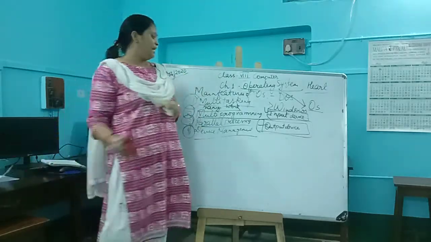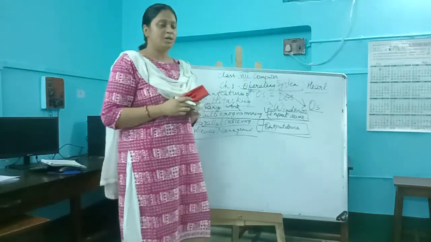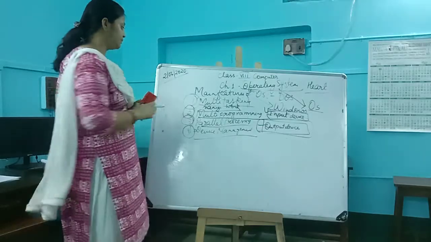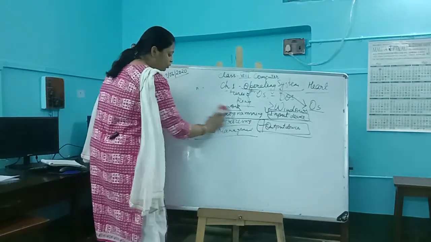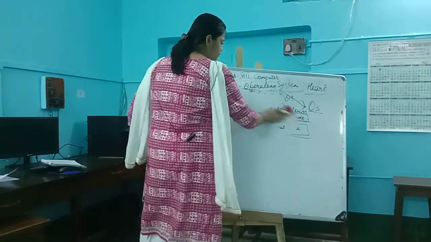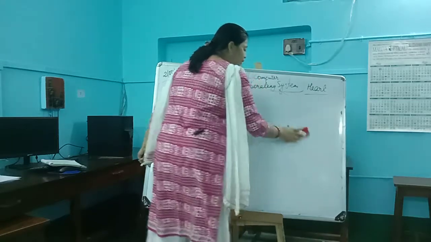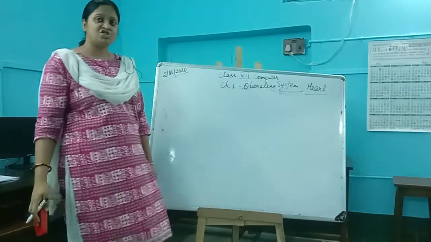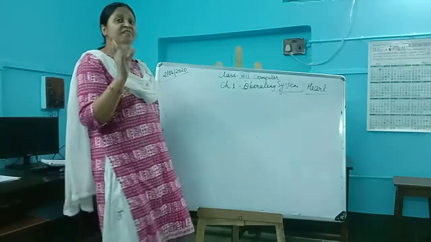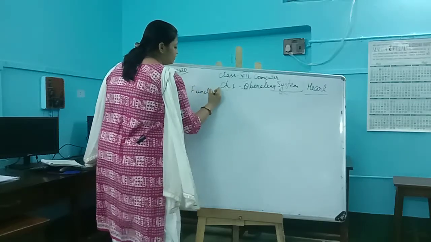So these are the main features you can see, which you can also see in your textbook. These are some of the main features of the operating system discussed. Next, we are going to learn about the main functions of the operating system. We have learned what an operating system is, what the work of the operating system is, and what the features of the operating system are. Next, we are going to learn about some of the functions given in your textbook, the major functions of the operating system.